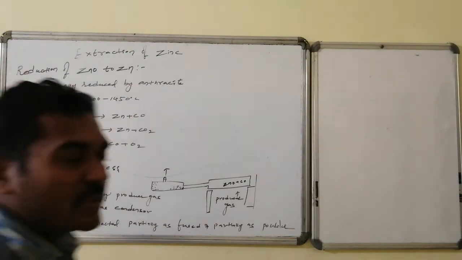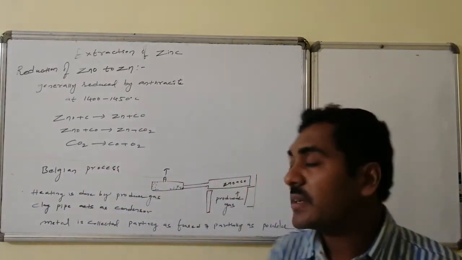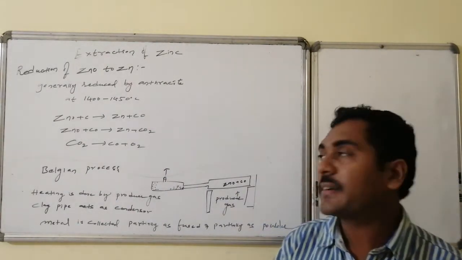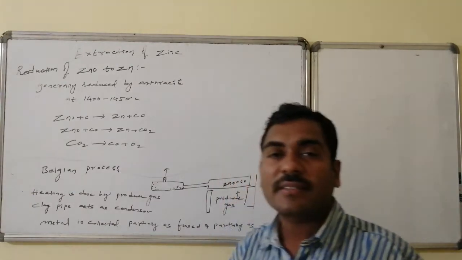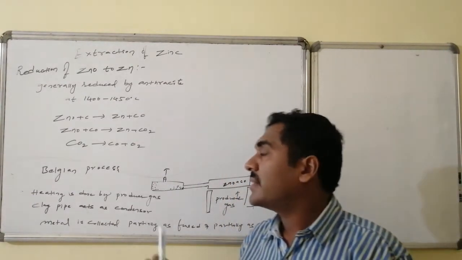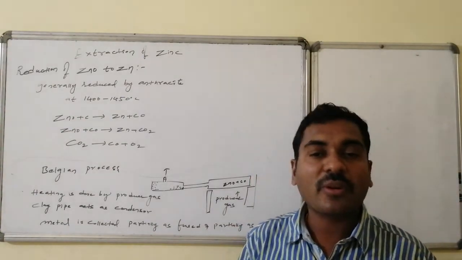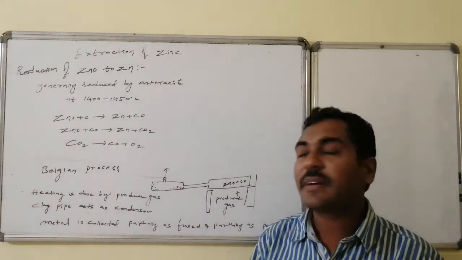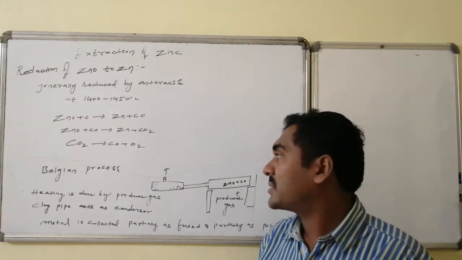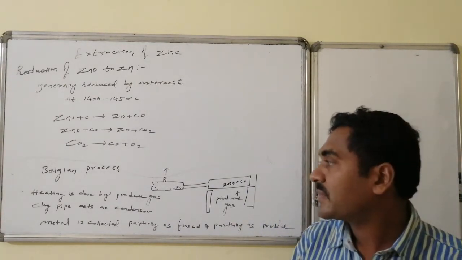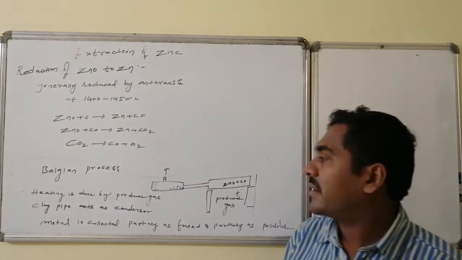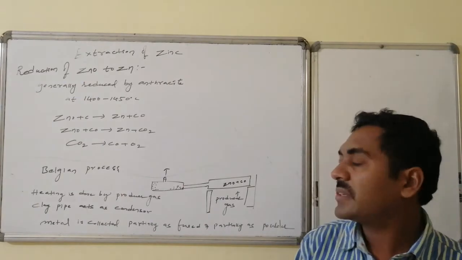Generally, this is reduced by carbon, that is anthracite is used, and the temperature is maintained at 1400 to 1450 degrees centigrade. Zinc oxide on reaction with carbon is converted to zinc followed by carbon monoxide. Zinc oxide on reaction with carbon monoxide is converted to zinc followed by carbon dioxide. And carbon dioxide at that high temperature decomposes to carbon monoxide and oxygen. It is done in the Belgian process, which is an old process, and here heating is often done by producer gas.